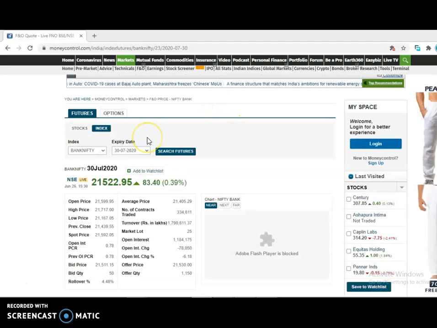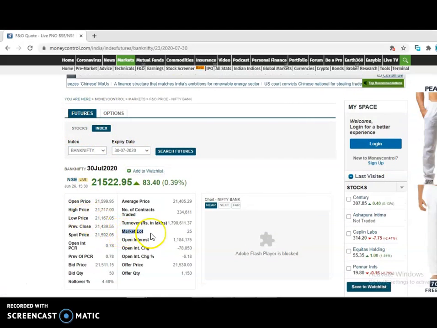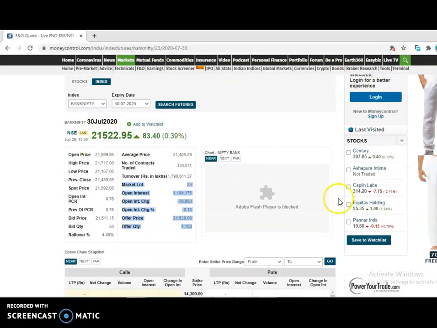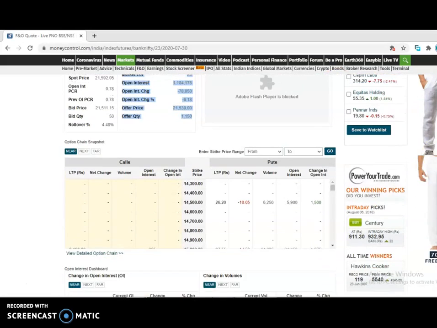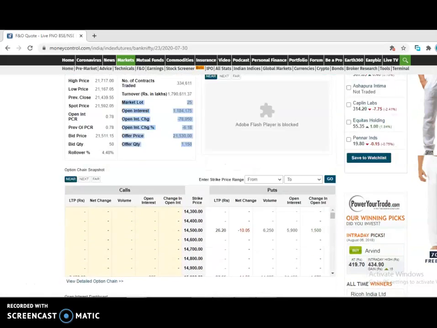So here at the Moneycontrol website, you can also check both future and option for the stock and index. Here we can see there is a market lot size of 25 for the Bank Nifty contract for the July, and here we can see near month, next month and far month series available. So you can check the details from here.